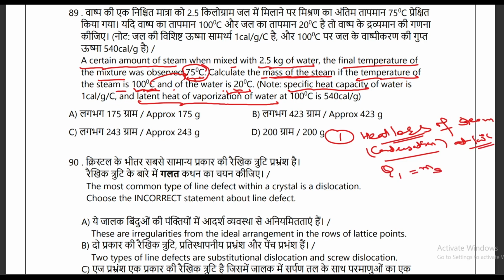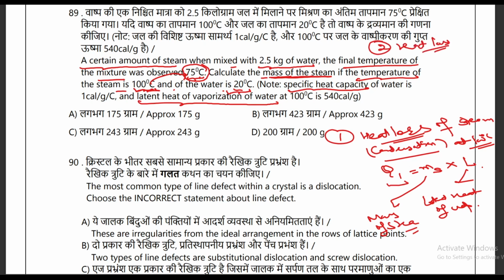This is the mass of steam times the latent heat of vaporization. This ms is the mass of steam that we have to calculate, and this is the heat loss by steam.